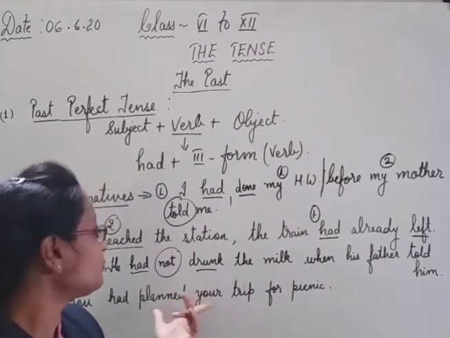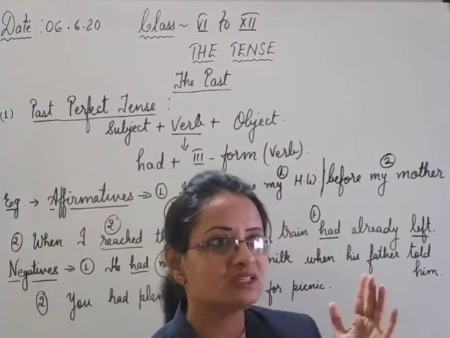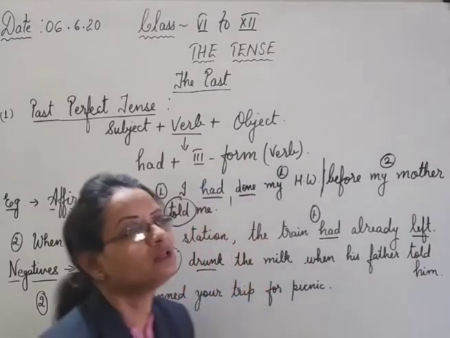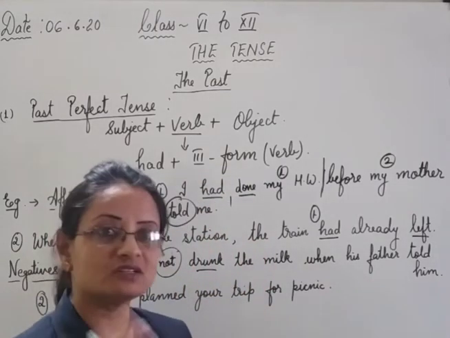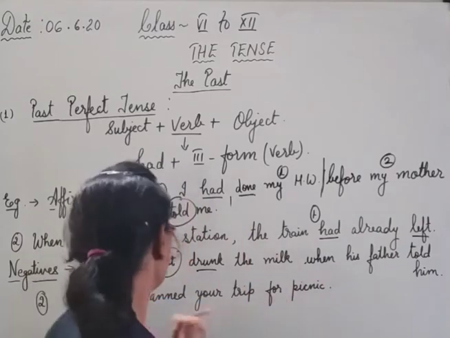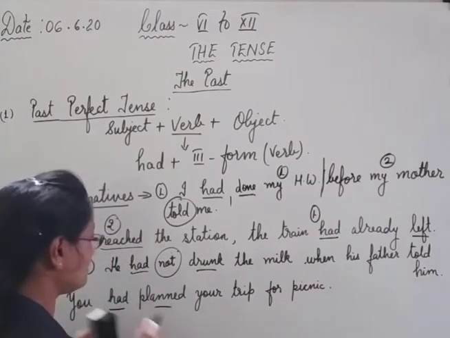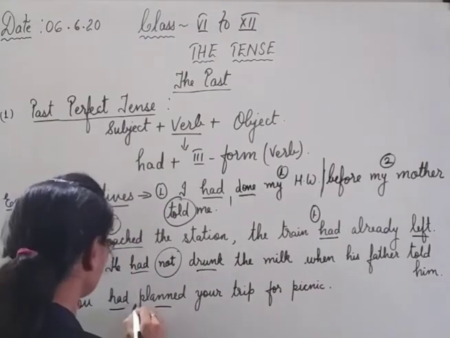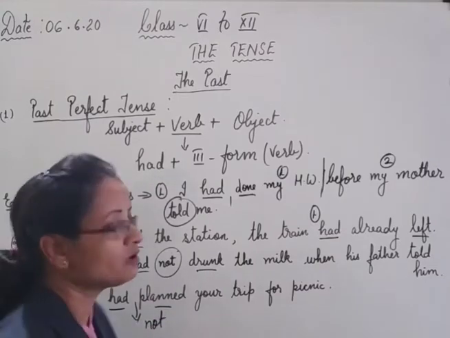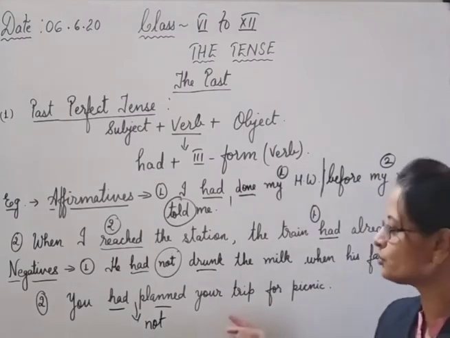So that's why I told you past perfect is generally, most of the time, used with the simple past only, and it is used when there are two actions taking place one after the other in the past. So here also see had and planned. To make it negative, what will you do? Place a not here. You had not planned your trip for picnic. Okay, before I told you to do so.